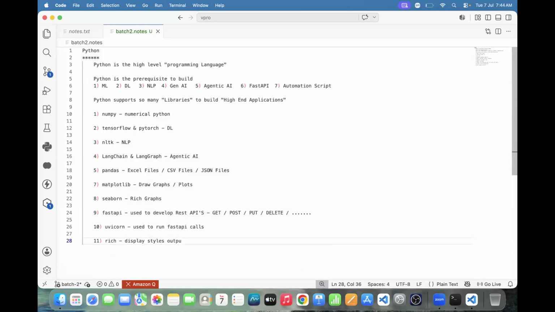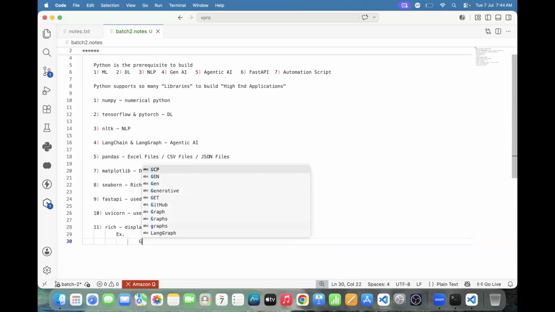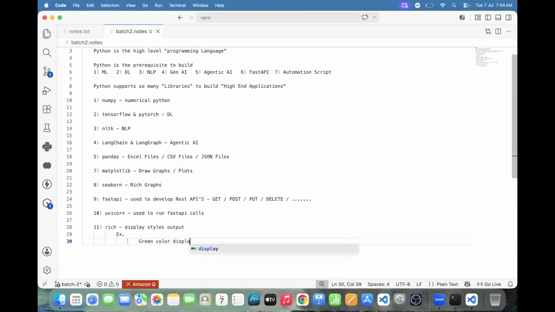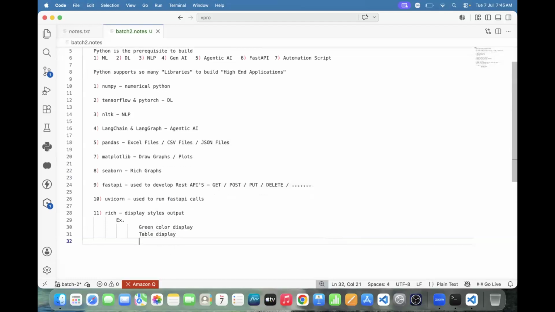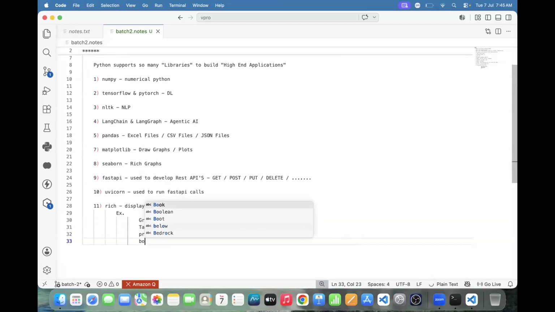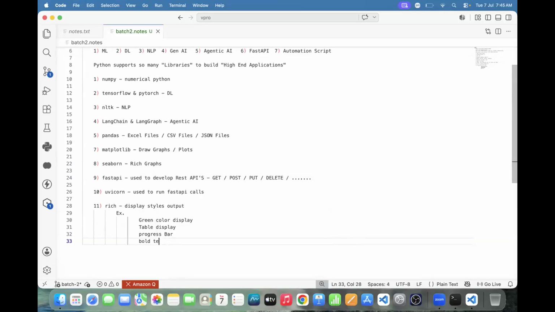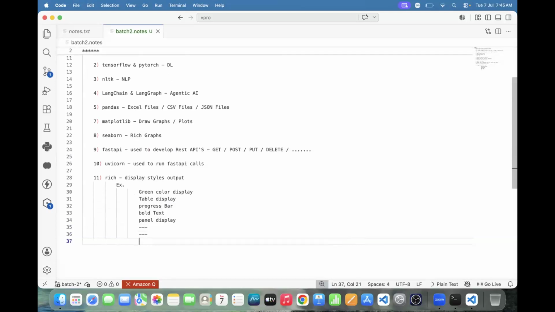Styled output. Examples are green color output, table display, progress bar, bold text, panel display, and like this, so many things are there. We have multiple things.